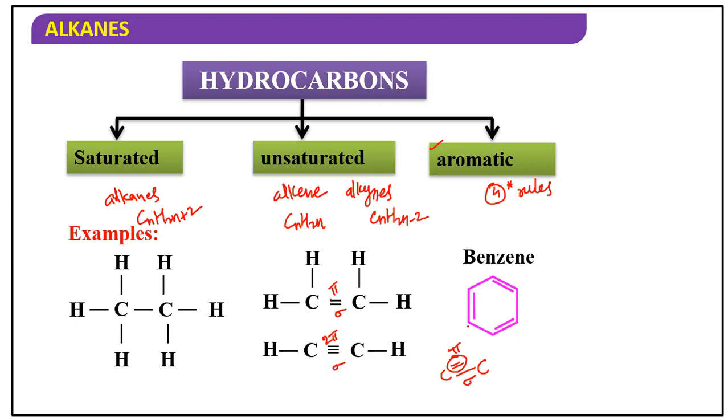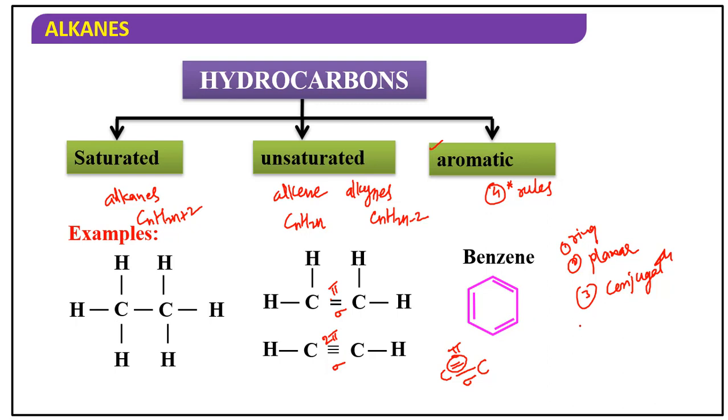Now, for aromatic, first of all it should be a ring. The second one, it should be planar. The third one is conjugation. Conjugation means alternate positions should have pi bonds.